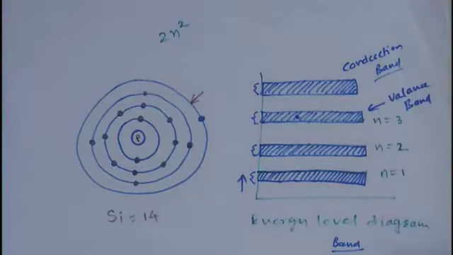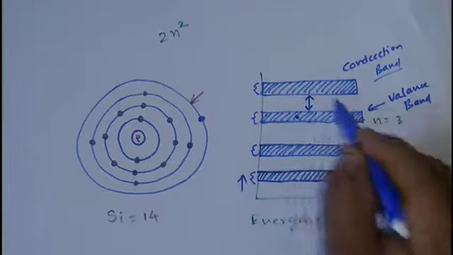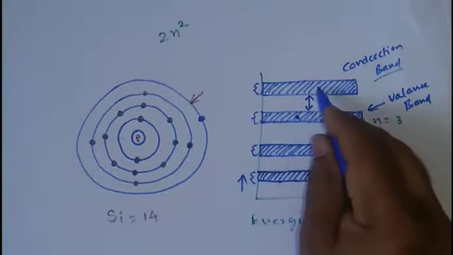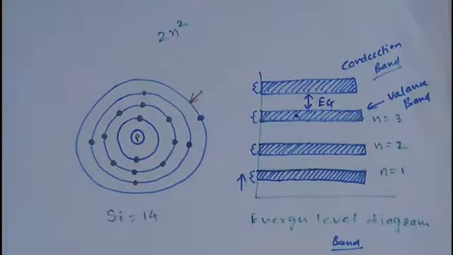So this is the diagram for the energy band of silicon. Now on the basis of this energy band diagram, we can classify semiconductors, insulators and conductors. The energy which is to be given to move a valence electron to the conduction band is called the energy gap, and on the basis of this energy gap we can define conductor, semiconductor and insulator.